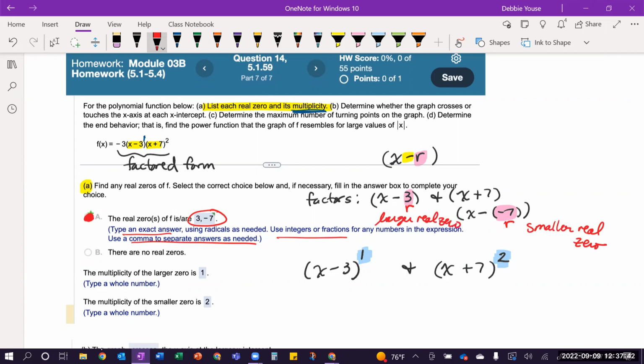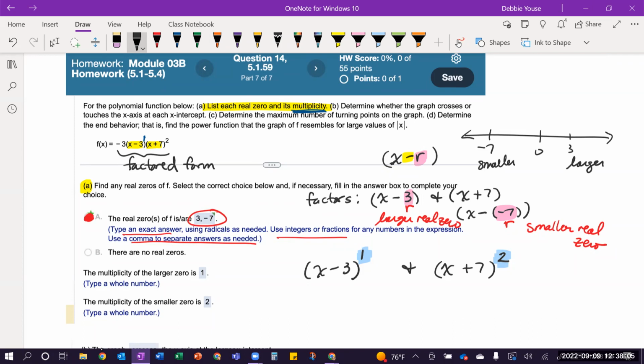Because on a number line, this is 0, 3, this is not to scale, so bear that in mind. Negative 7 is smaller and 3 is larger. So don't get confused as to which box you're putting the number in. So therefore, the larger real zero is the 3.